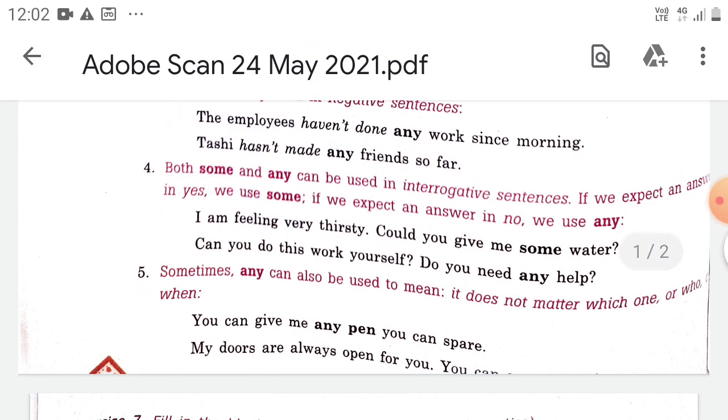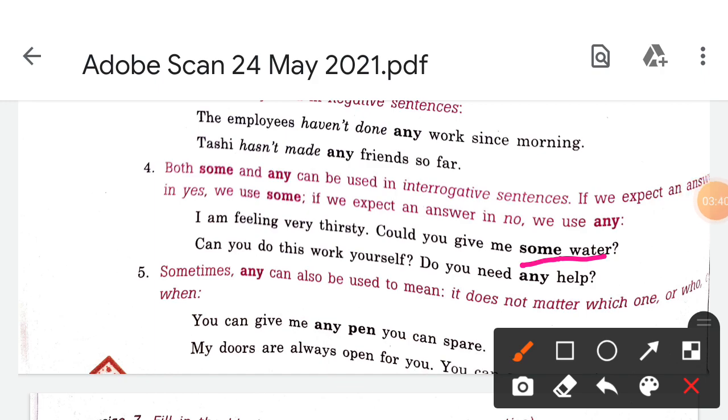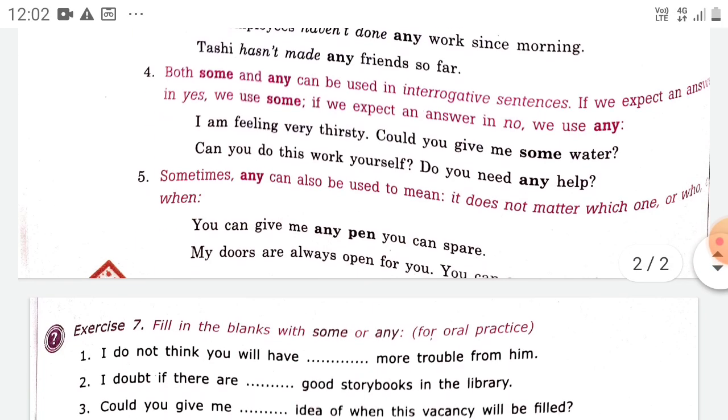देखो, I am feeling very thirsty. Could you give me some water? Here some water means yes, positive. We want a positive response here, that's why we use some; the response will be yes. And: could you do this work yourself? Do you need any help? The answer will be no, because you can do this. So in this way we will use some and any.